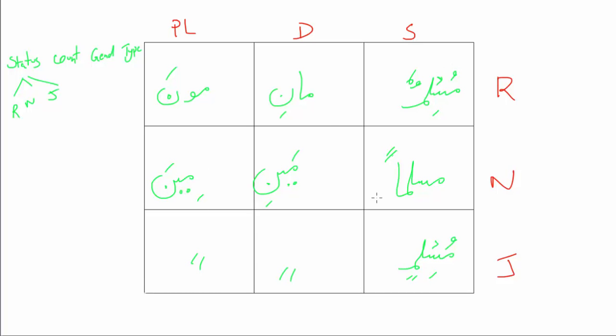So that's rafa, nasab, jar. By default, we said every word should be in the rafa status, and it should have an in. Today's lesson, we're going to talk about, fine, we get it, rafa, nasab, jar. Who cares what they mean? It's in the state of rafa, in the state of nasab, in the state of jar. We'll get into what that means, but by default, everything should be rafa, and it should be heavy.